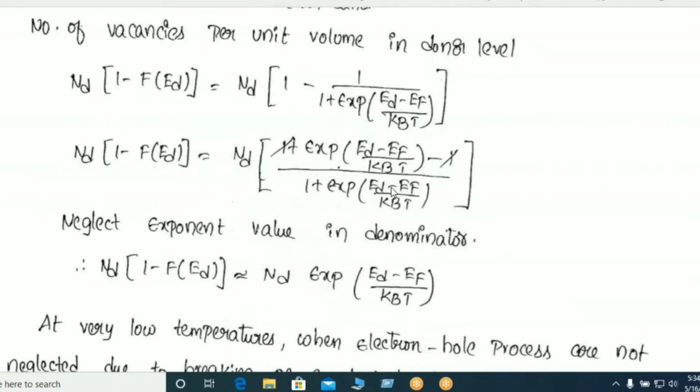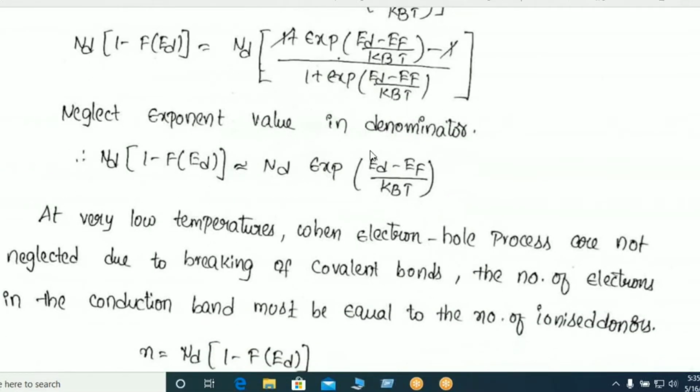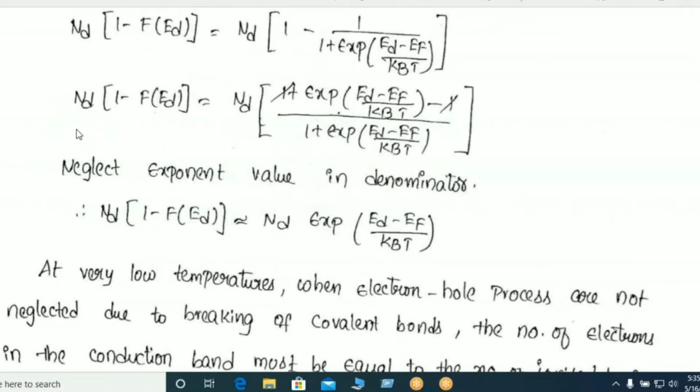Then make it LCM, and the 1 gets cancelled. Neglect the exponent value in the denominator, because this LHS value is approximately equal to the numerator of the RHS expression, so there is no need of any denominator.